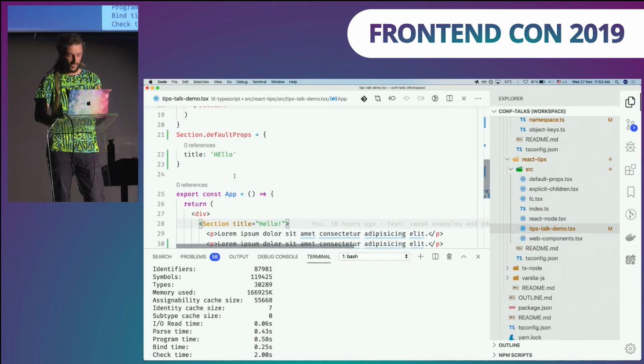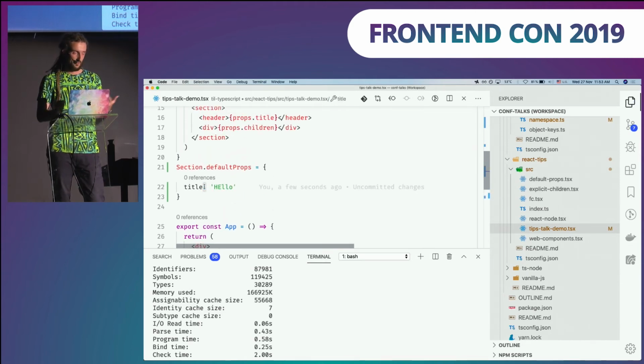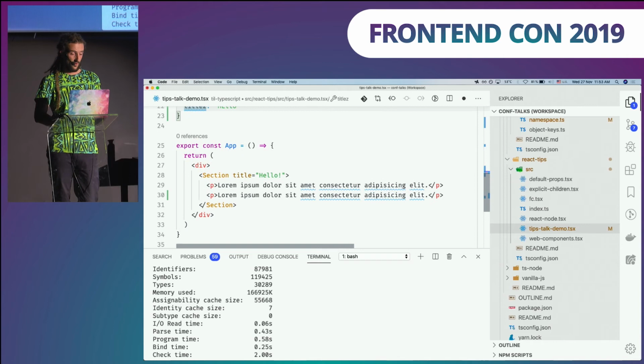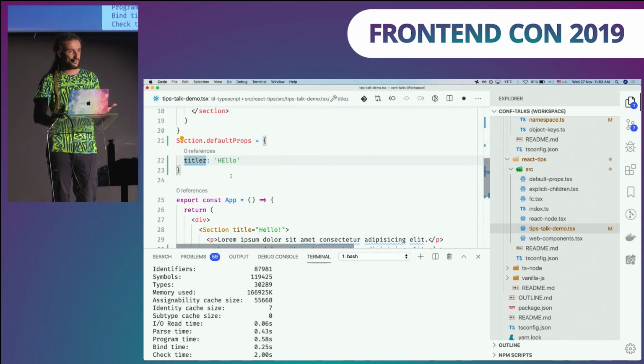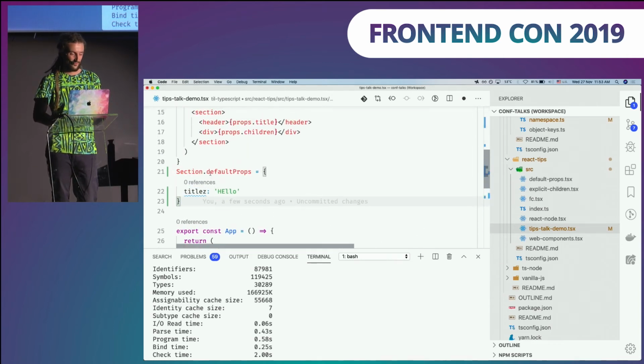So again, this is okay-ish, but somebody will change the default props to titles, right? No errors, everything works. Oops! Again, this is not very good API. So what should we do instead? Well, again, we should strive to use runtime information as a primary source of truth.